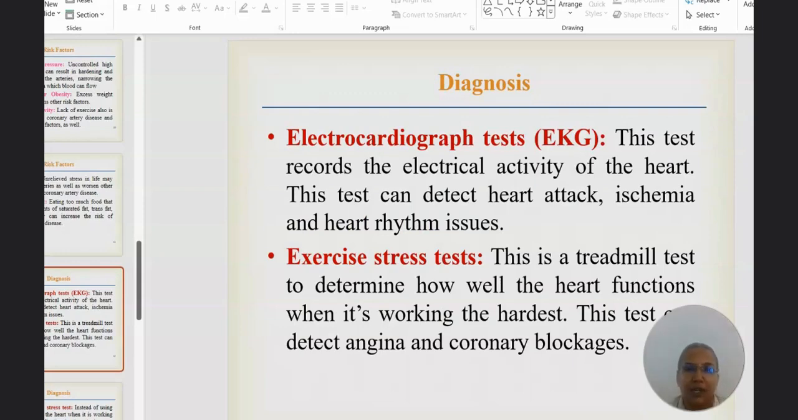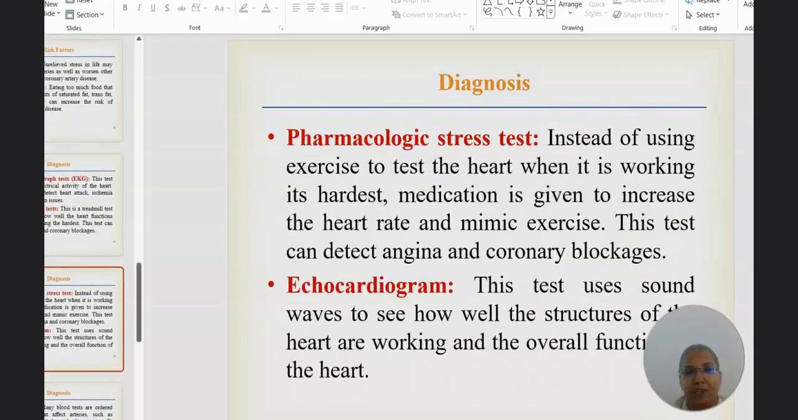Diagnosis. Coronary artery disease can be diagnosed by various tests. The first one is ECG. ECG records the electrical activity of the heart. This test can detect heart attack and heart rhythm issues. The next one, exercise stress test. This is a treadmill test to determine how well the heart functions under stress conditions. This test can detect angina and coronary blockages.